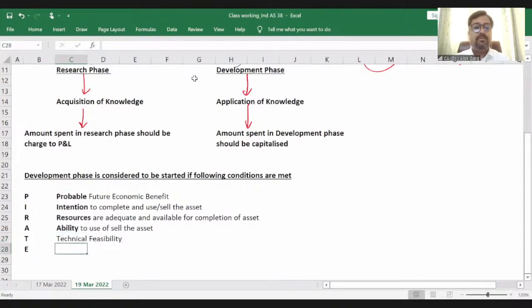Technical feasibility must be there. E stands for expenditure, which can be measured reliably.